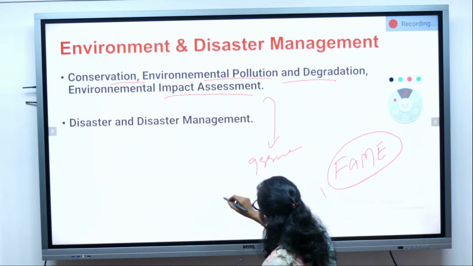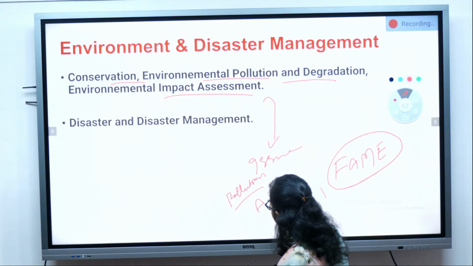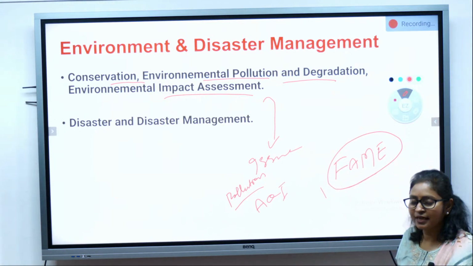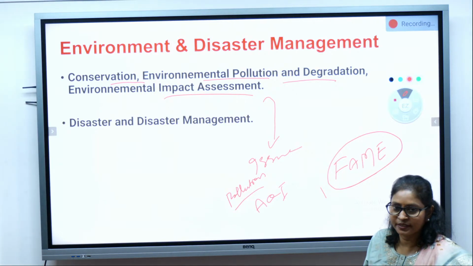related to pollution. So you must have heard about air quality index. Particularly, Delhi has always been in the news that it has a very poor air quality index.